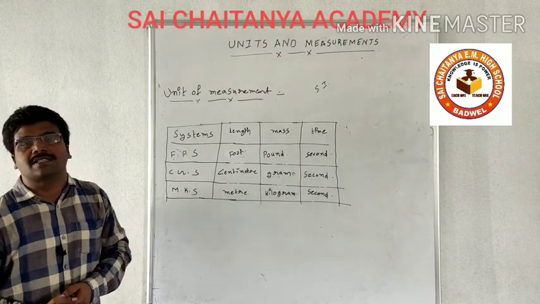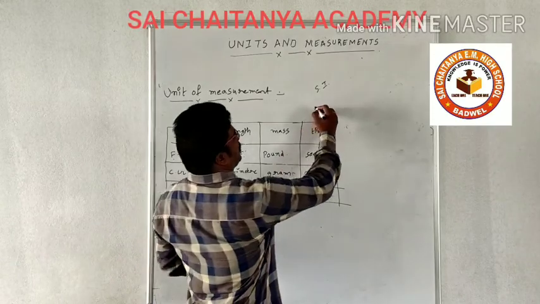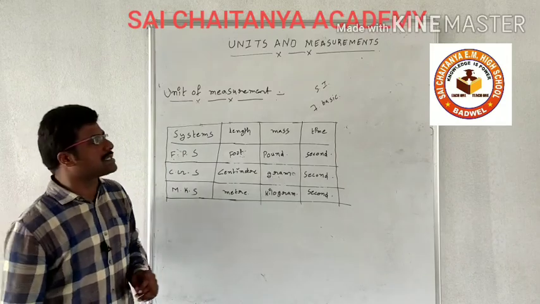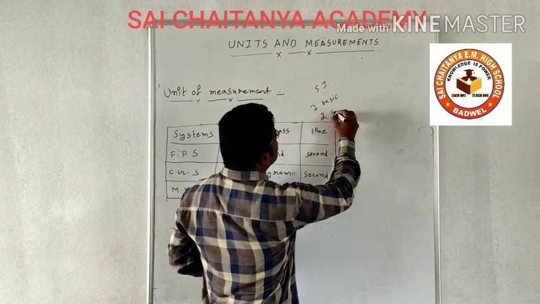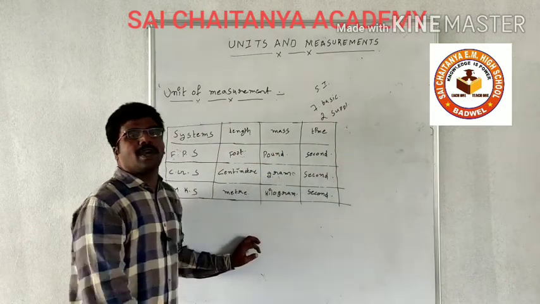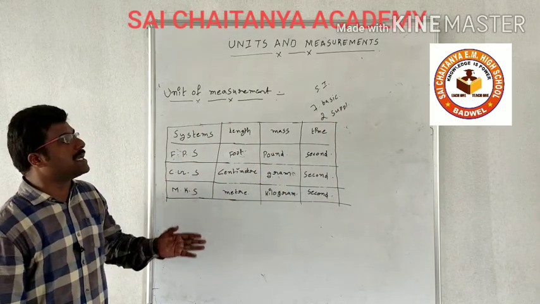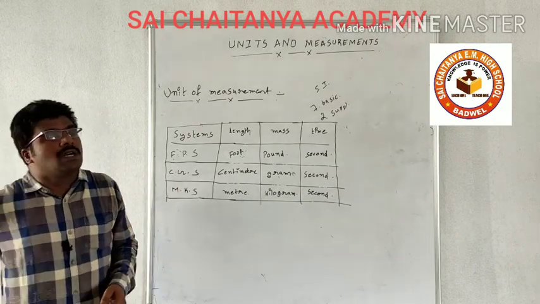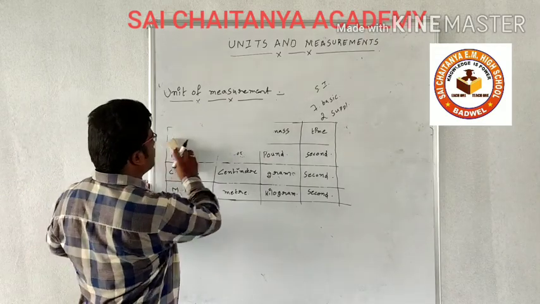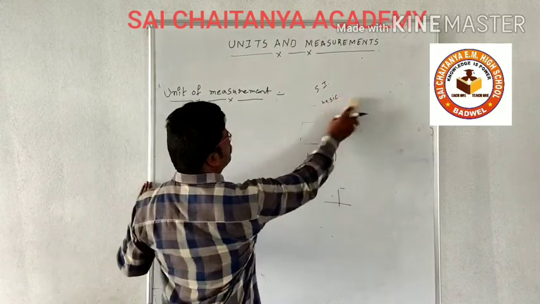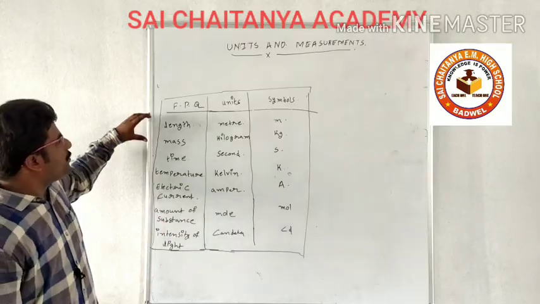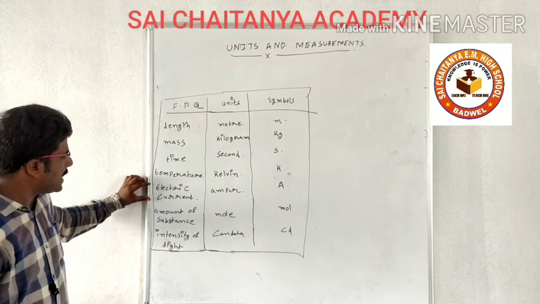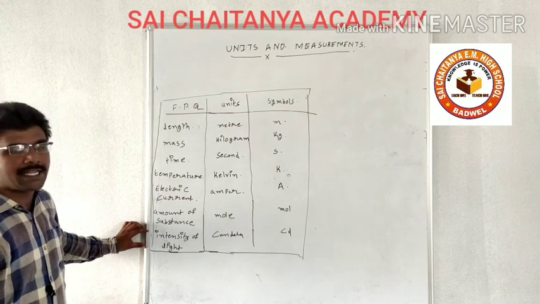In this international system, there are 7 basic units. They introduced 7 basic units and 2 supplementary units. Now we are going to see what the 7 basic units and 2 supplementary units are. Already we know the 7 fundamental physical quantities: length, mass, time, temperature, electric current, amount of substance, intensity of light.